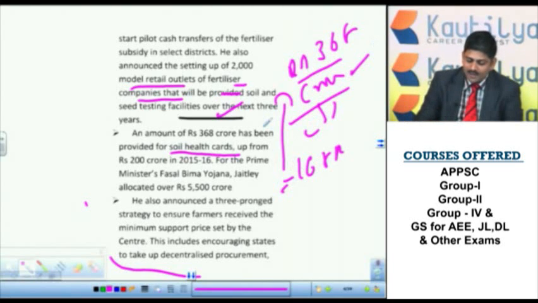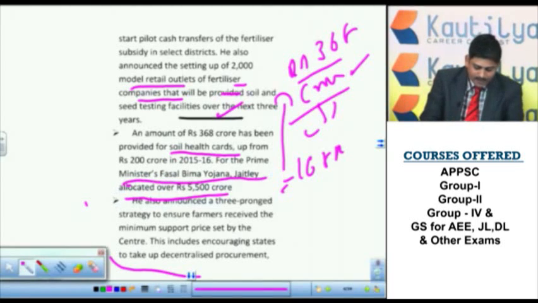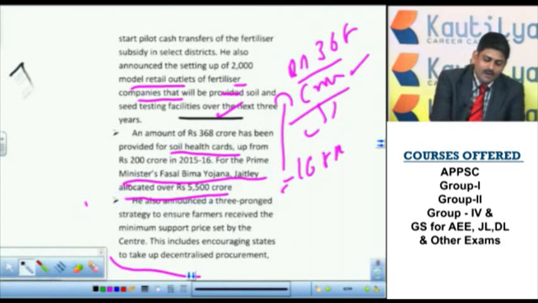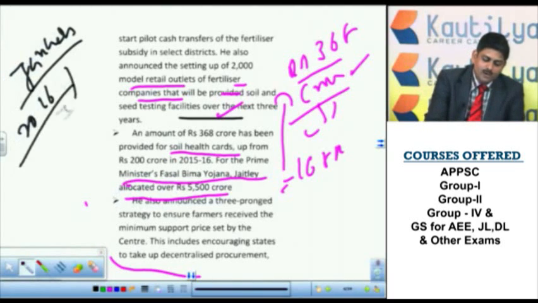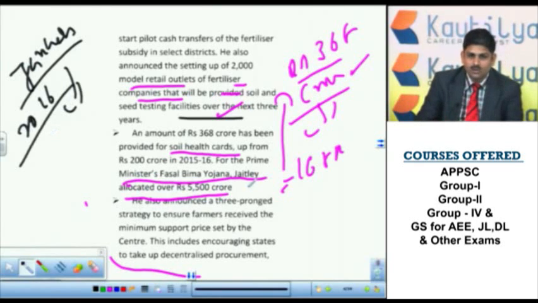Now another important one is 5500 crore for Prime Minister's Fasal Bhima Yojana. It's an important one. In the month of January 2016, the Government of India and the Union Cabinet took a decision to introduce Prime Minister's Fasal Bhima Yojana.